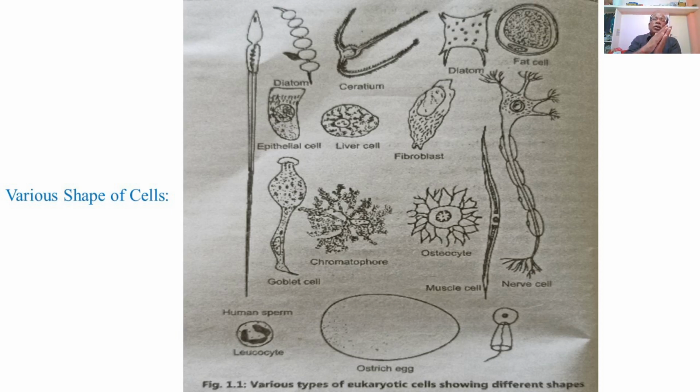Epithelial cells of the superficial layers of the skin, having squamous epithelium, may have a square size, but they are somewhat flat or squamous type. So there are different types of cells found among animals which have variable shapes. This is about various types of eukaryotic cells showing different shapes.